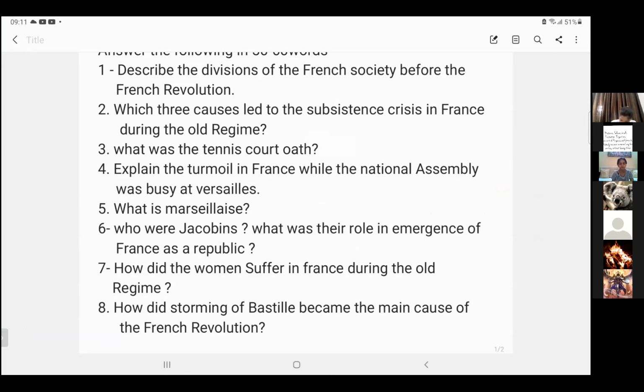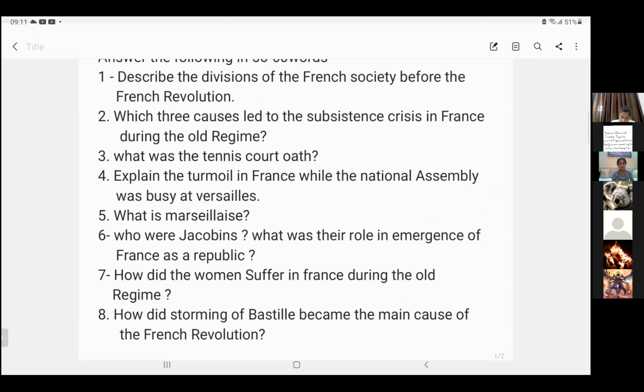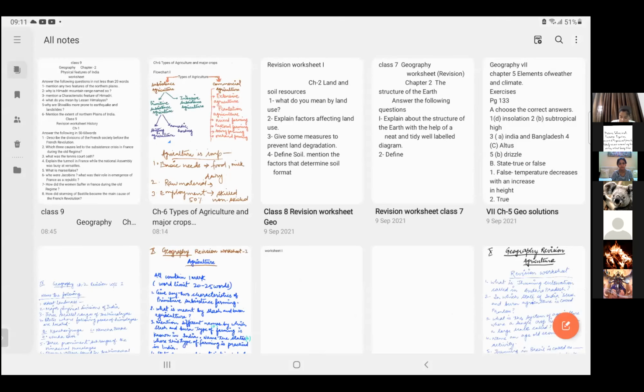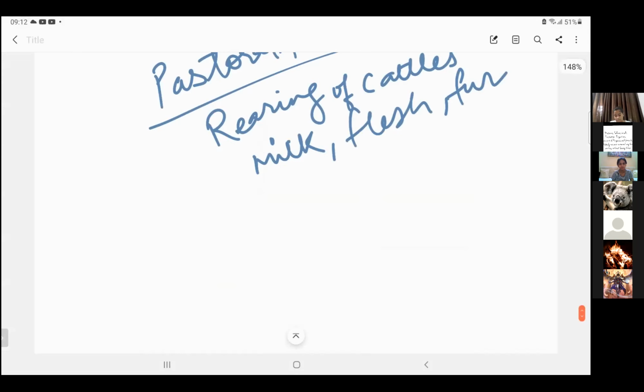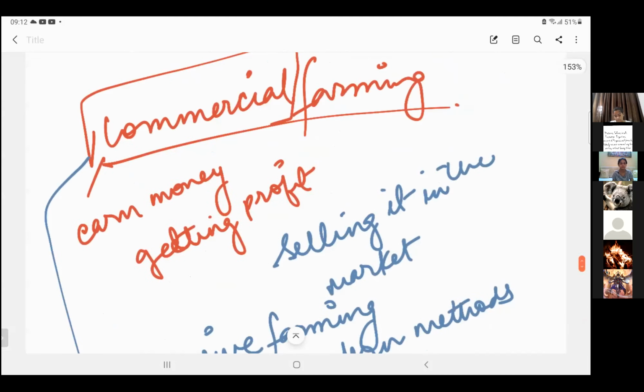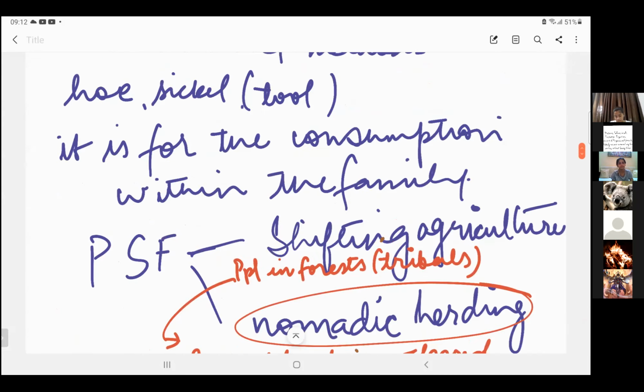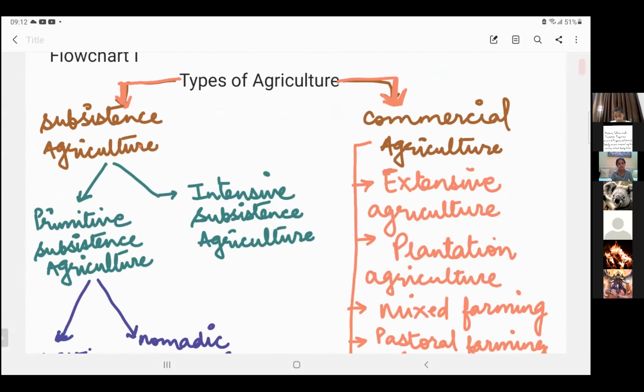But how these agricultural activities are carried forward, or how they are undertaken, majorly depends on the places, on the physical division of the country where these agricultural practices are taking place, right? Right, children? Now, if we talk about the types of agriculture, as per your book, agriculture has been categorized into two categories. One is subsistence agriculture and the other is commercial agriculture, right?